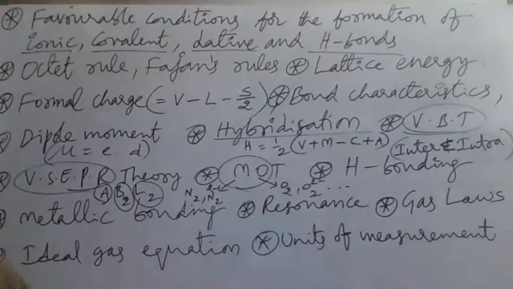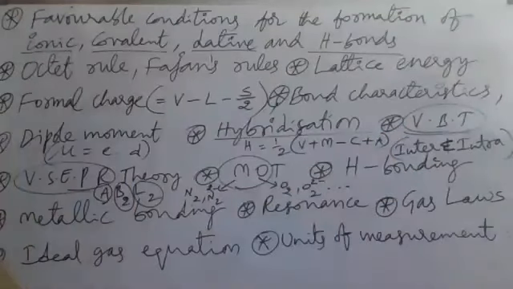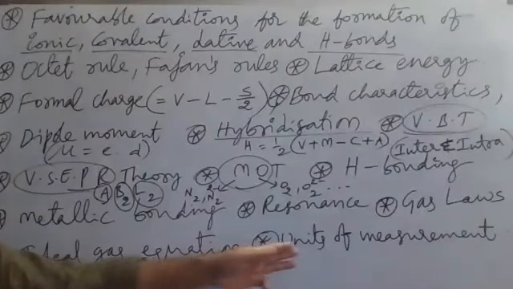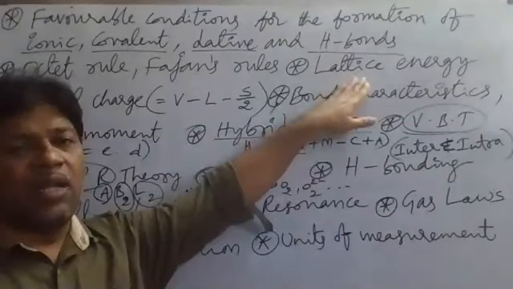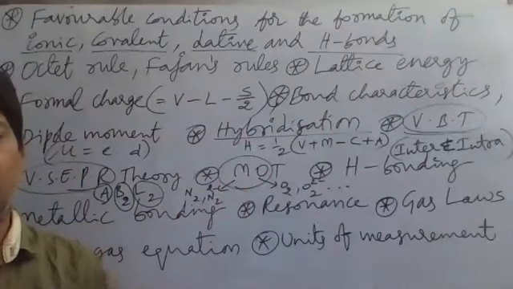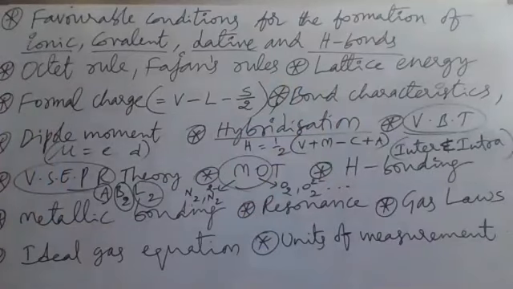Diagrams are also important. There are diagrams in molecular orbital theory, diagrams in valence bond theory, and diagrams in the hybridization concept. For lattice enthalpy, we have the Born-Haber cycle. All these things you have to follow. Why? Because in a descriptive type examination, a diagram may also be asked. That's why concentrate mainly on theory and diagrams first.